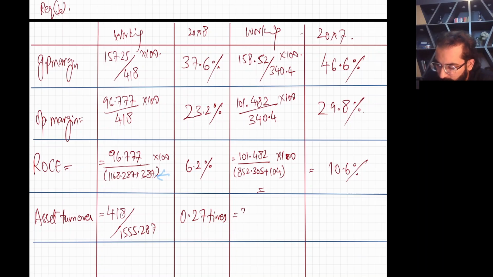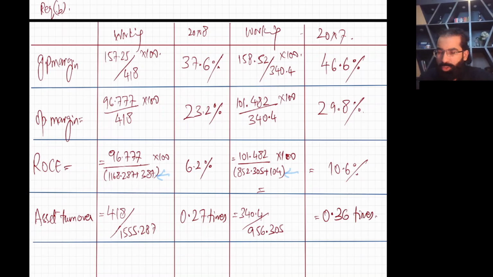Then sales is 340.4 divided by capital employed, here we have capital employed of 956.305. This is your capital employed, I have already calculated. So here it is 0.36 times.